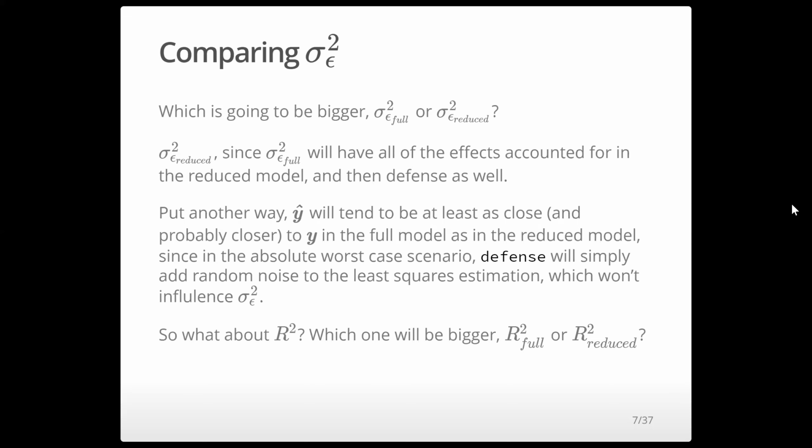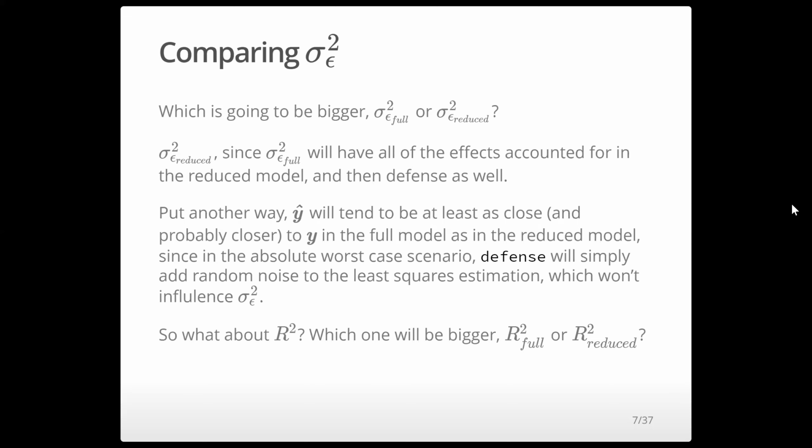All of the information in the reduced model is contained in the full model, and the worst case scenario is this extra predictor is just going to add more noise, which means that it will not necessarily decrease the residual variance relative to the reduced model, but it can't increase it. It can only really decrease it, because the worst case scenario is it's just adding random noise.